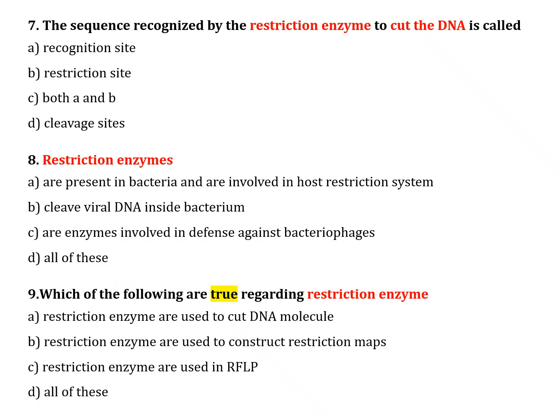The next question number 7. The sequence recognized by the restriction enzyme to cut the DNA is called: option A, recognition site. Option B, restriction site. Option C, both A and B. Option D, cleavage site. The correct answer is option C, both A and B.